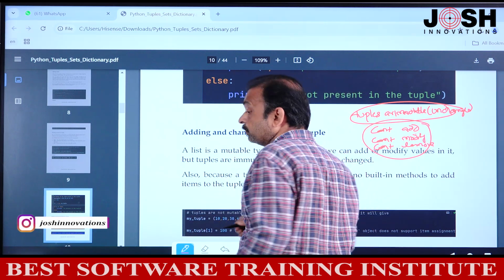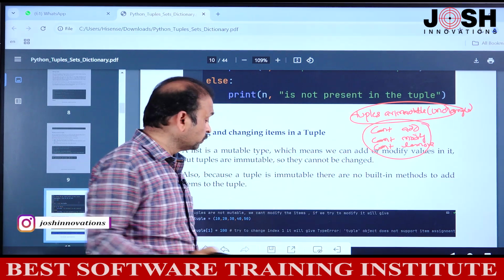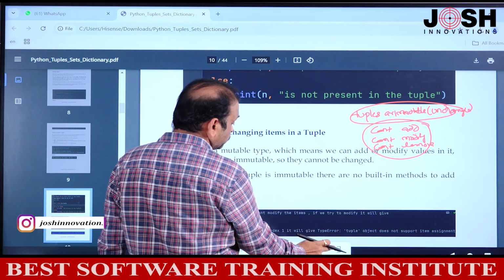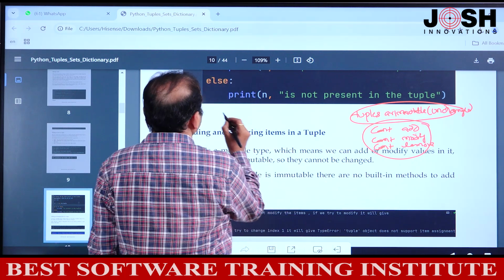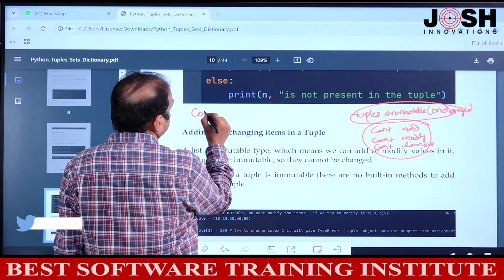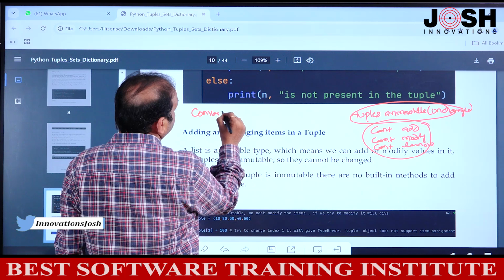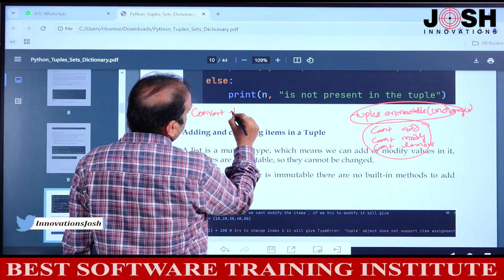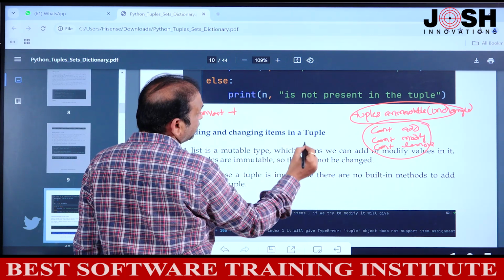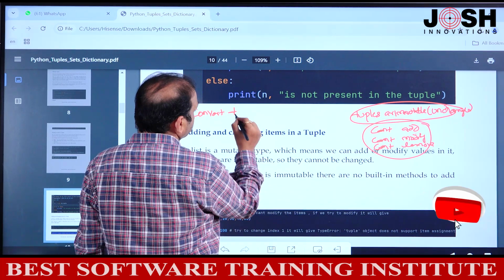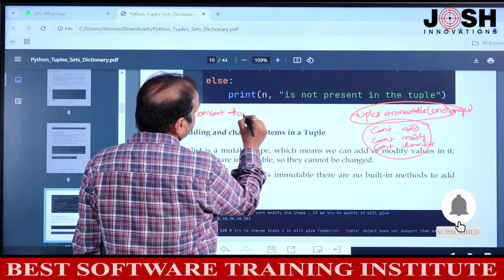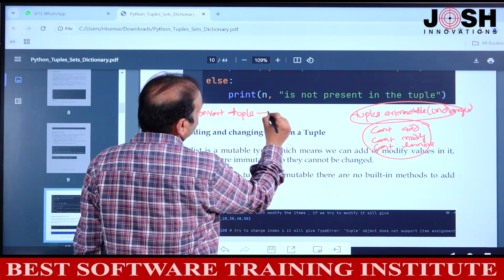See, if you want to add, what we'll do is convert this tuple into a list. There is one way to add, modify and remove. How? By converting from tuple to list.